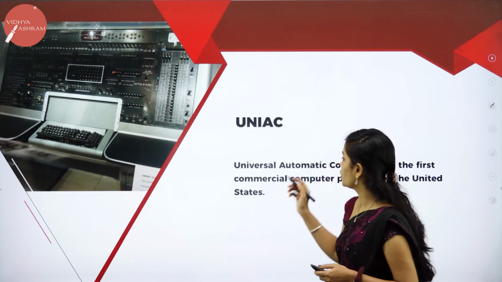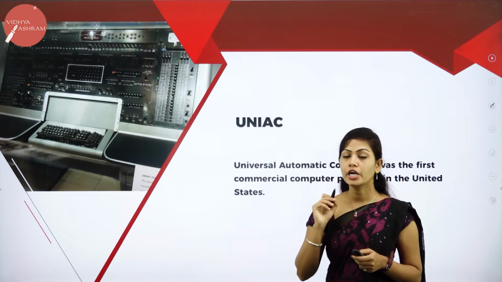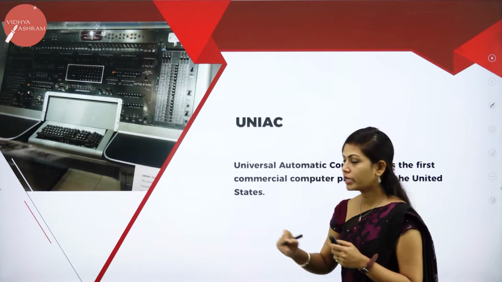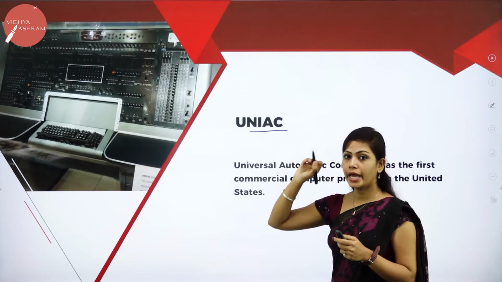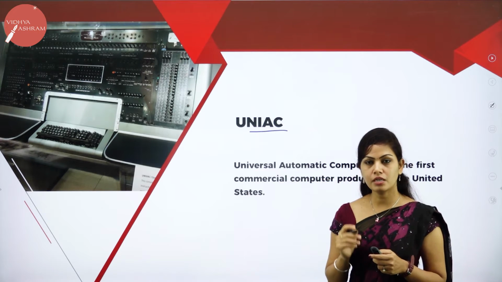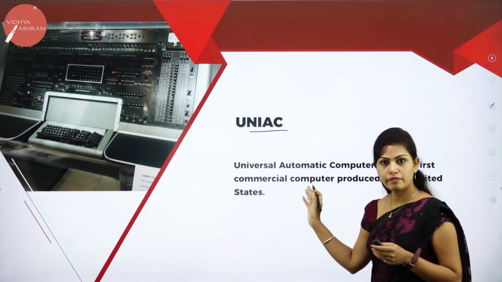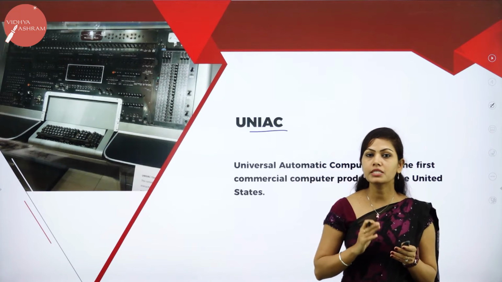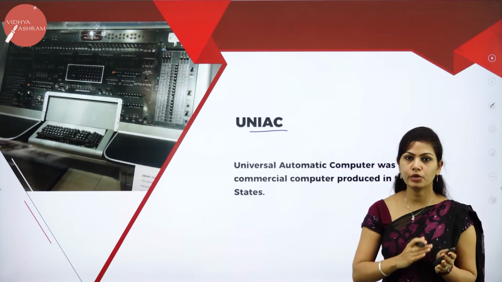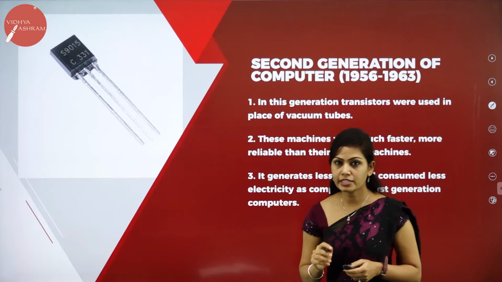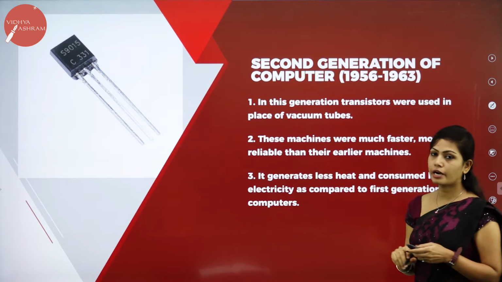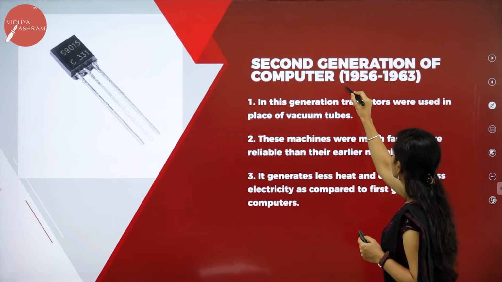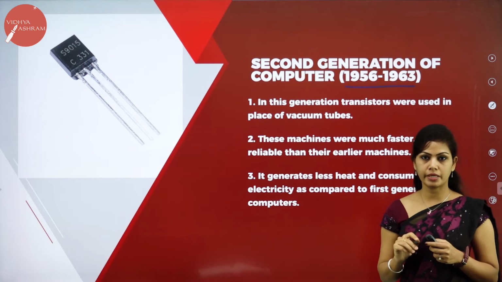So next one is UNIVAC. UNIVAC stands for Universal Automatic Computer. Very important question for 1 mark: expand UNIVAC. Universal Automatic Computer. UNIVAC is a first generation computer. It handled both numbers and alphabetic characters equally well. So next we have the second generation computer. The second generation computer was developed from 1956 to 1963.